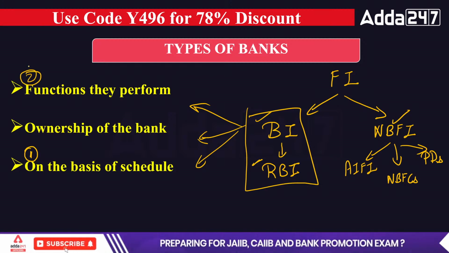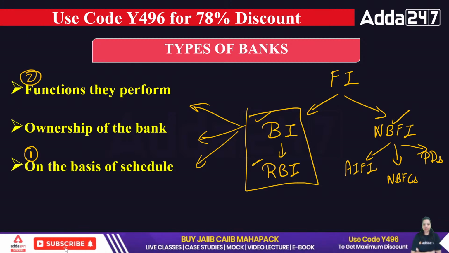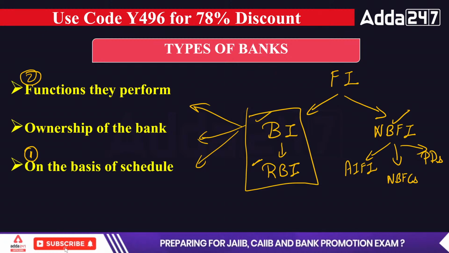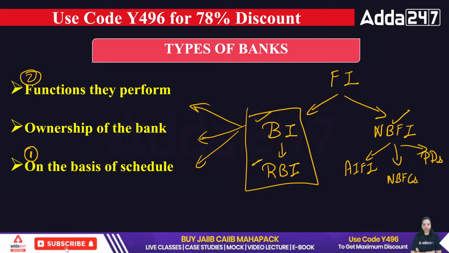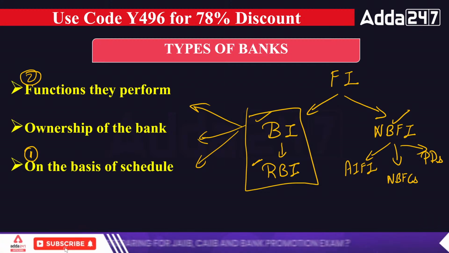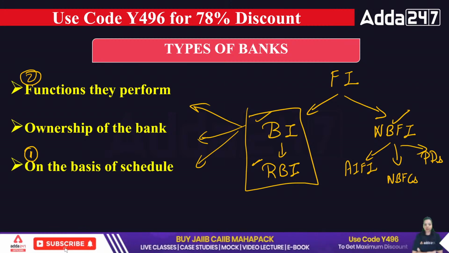Like there are certain banks who perform functions to earn profit. There are certain banks whose main motto is to earn profit. They provide all kinds of services like deposit, withdrawal, lending, cheque clearance, demand draft, locker facility, etc. They provide all kinds of services and they are working just to earn the profit. That is known as the function of a bank. And these types of banks are known as commercial banks.